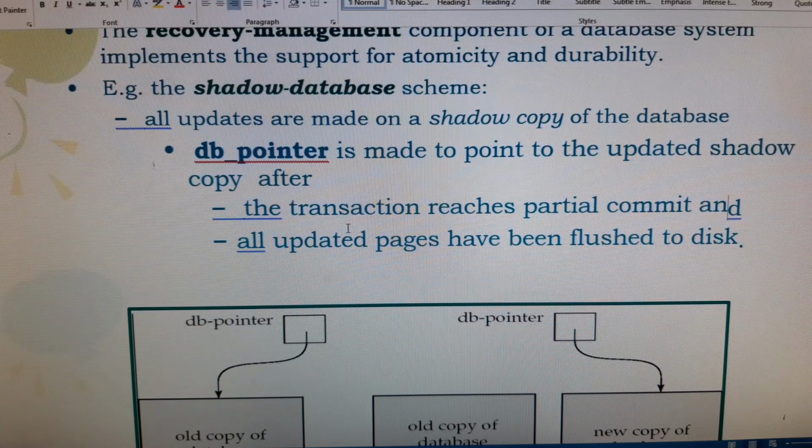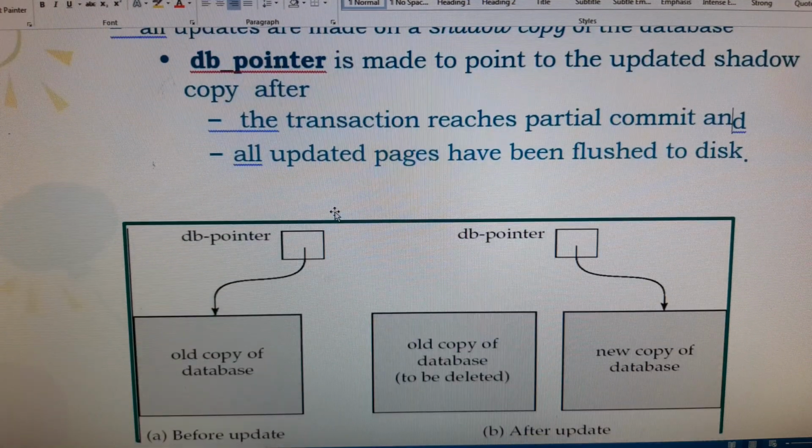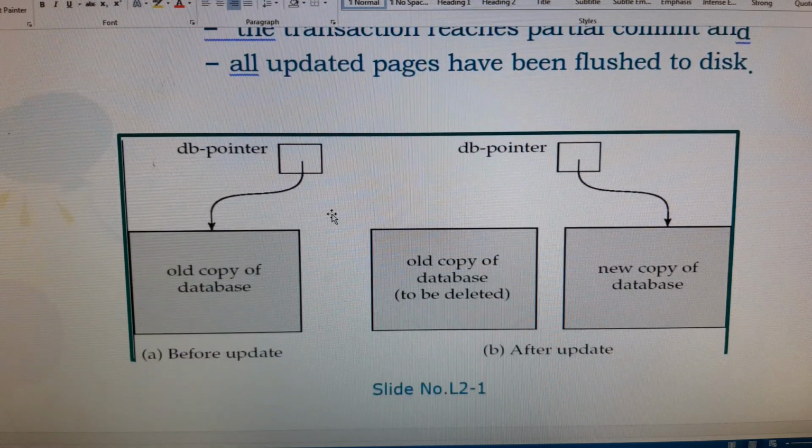The shadow database scheme should be implemented for restoring the database state either with the old value or with the new value. This can be defined either by pointing to the old copy of the database or by pointing to the new copy of the database. If it is before update, meaning no changes were made to the database, then we restore with the old copy of the database. Here there is no concept of a new copy of the database.